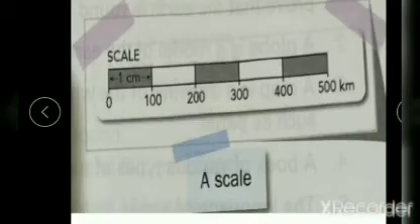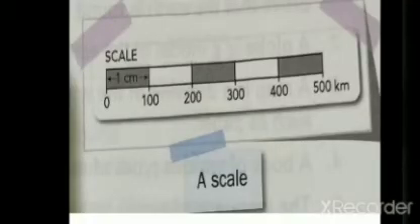So the next we are going to see the scale. The size and distance between places on a map is shown by a scale. A scale is the ratio of the distance between two places on the map to the actual distance between these two places on the ground.